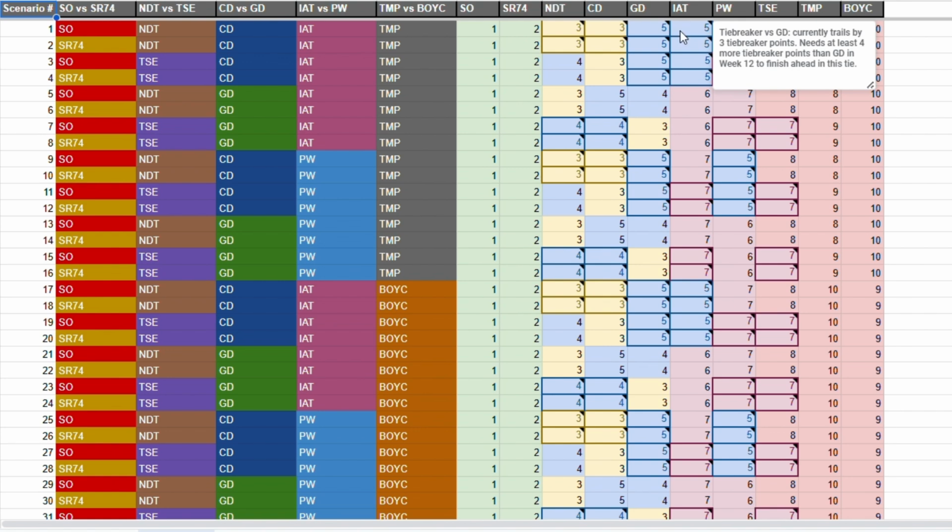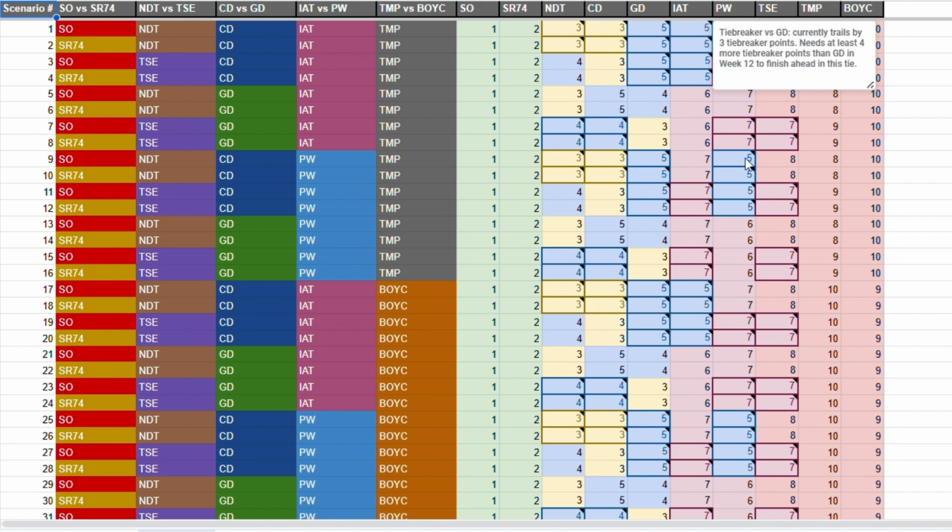So for I Am They, if they get into a tiebreaker with Gump Dynasty, they trail by 3 tiebreaker points. So they would need to put 3 teams between them and Gump Dynasty this week, including Gump Dynasty losing and I Am They winning. So I Am They has to win, Gump Dynasty has to lose, and then I Am They also has to put 3 teams between them, beating Gump Dynasty in points for week 12 to win the tiebreaker.